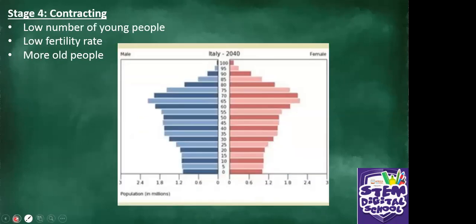What about stage 4, the contracting? This is for Italy. What does it show? Low number of young people. You can see at the bottom there, the youth, the children, they are fewer than the old people. There is low fertility rate, more old people. You can see here, starting from the age of 60, going to 80, there are more than the children at the bottom there. So those are the 4 stages of population pyramids.